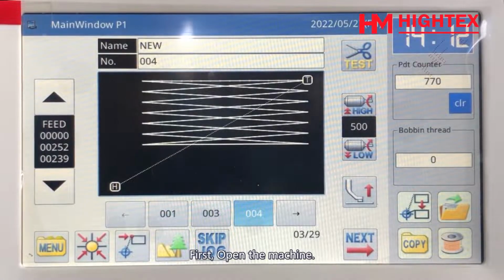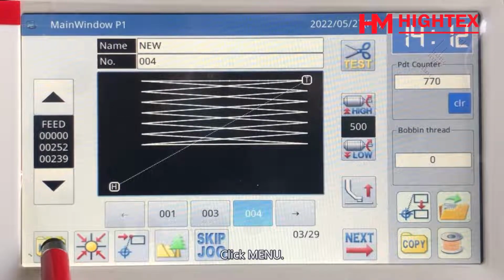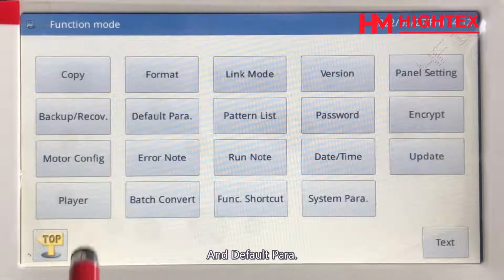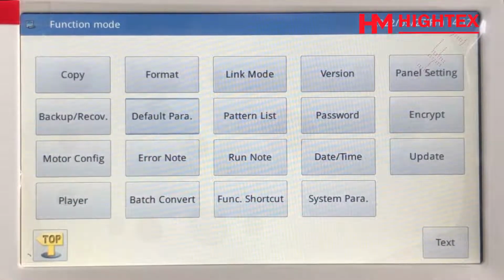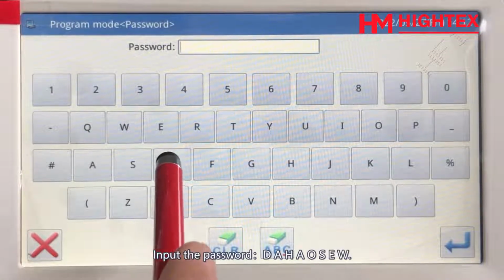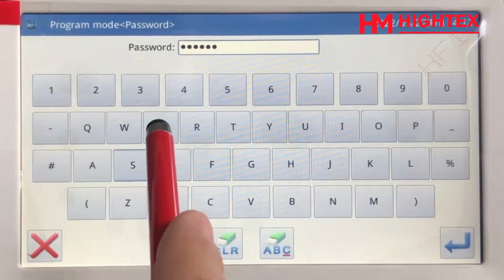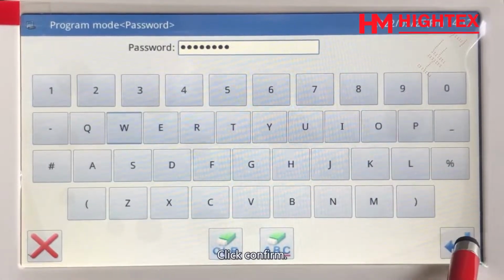How to recover the user parameter. 1. Recover default parameters. First, open the machine. Click Menu, Function, and Default Paragraph. Input the password DAHAOSEW. Click Confirm.